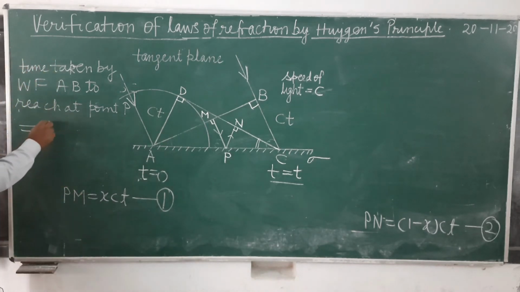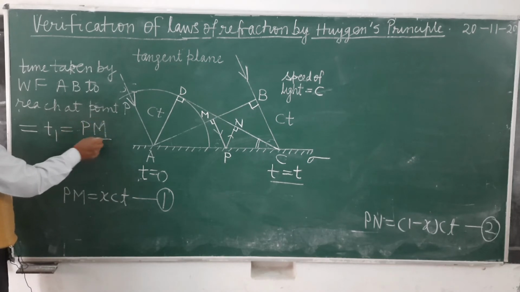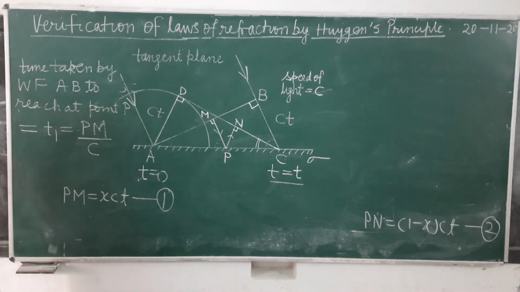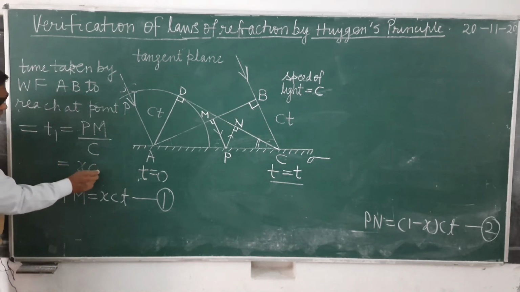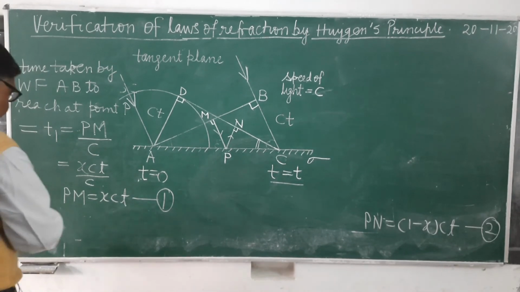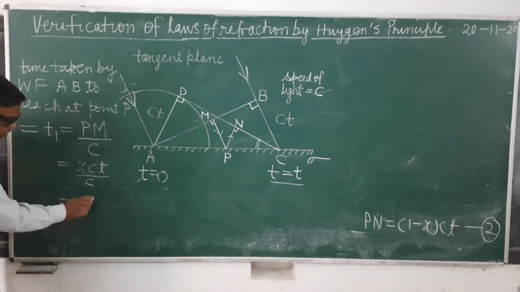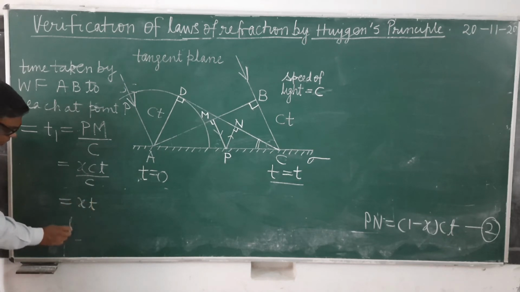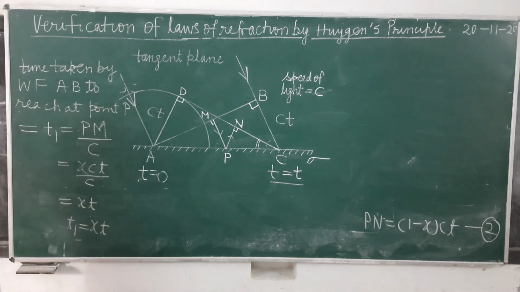Therefore, what will be the time taken? T1 will be equal to distance upon speed. What is the speed? It is c. So what is PM here? PM, you know, is equal to x ct. So x ct upon c. When you simplify, c and c cancel, that is T1 equals x into t.